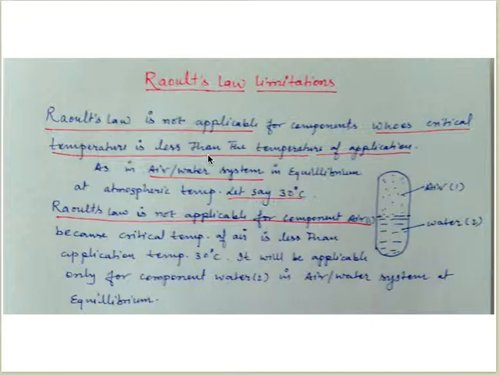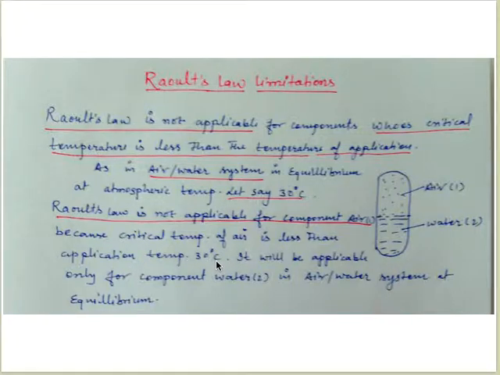So what are Raoult's law limitations? Raoult's law is not applicable for a component whose critical temperature is less than the temperature of application. Take an example. This is an air water system which is in equilibrium. As the air and water system is in equilibrium at atmospheric temperature, let's say 30 degrees centigrade, Raoult's law is not applicable for the component air, because the critical temperature of air is less than the application temperature of 30 degrees centigrade.